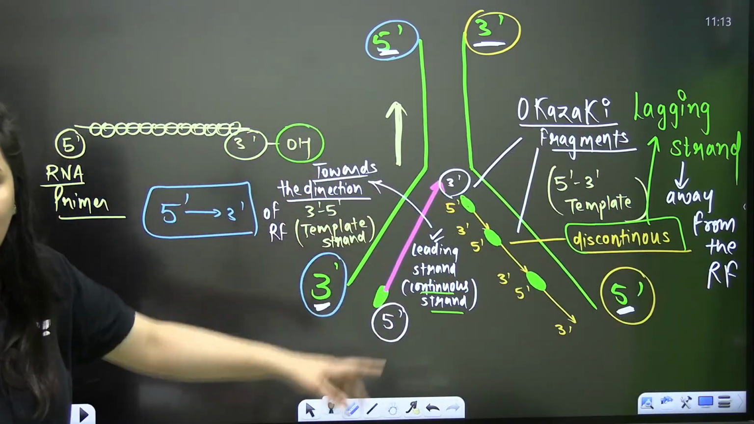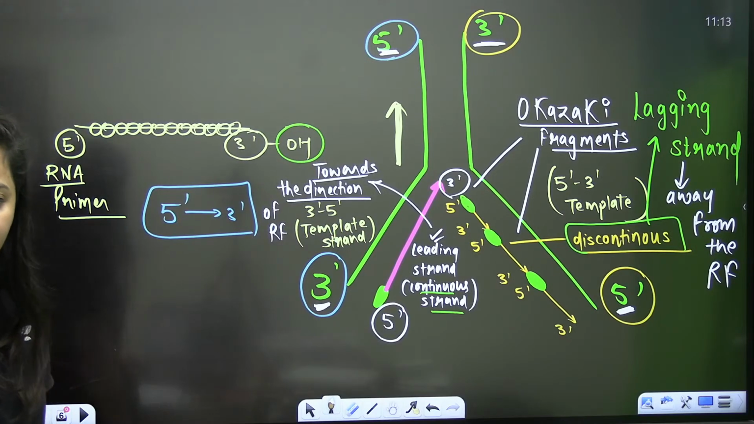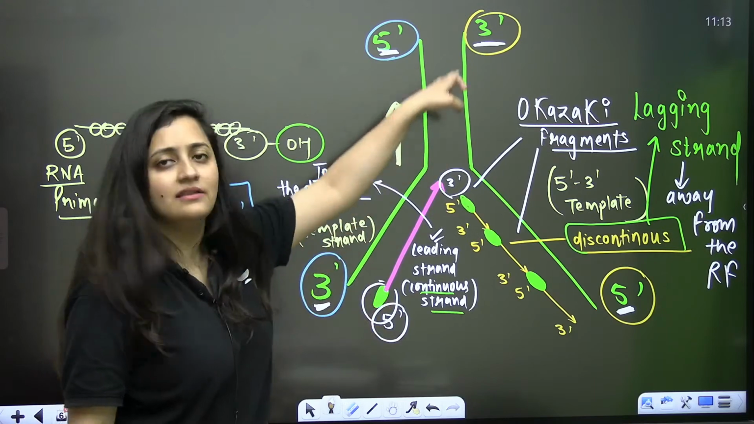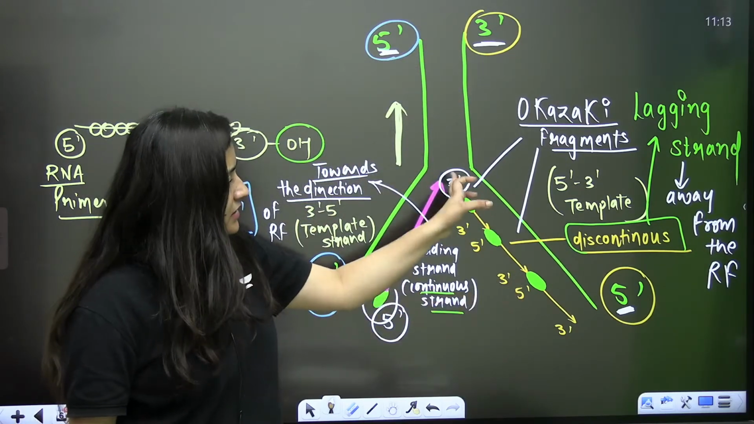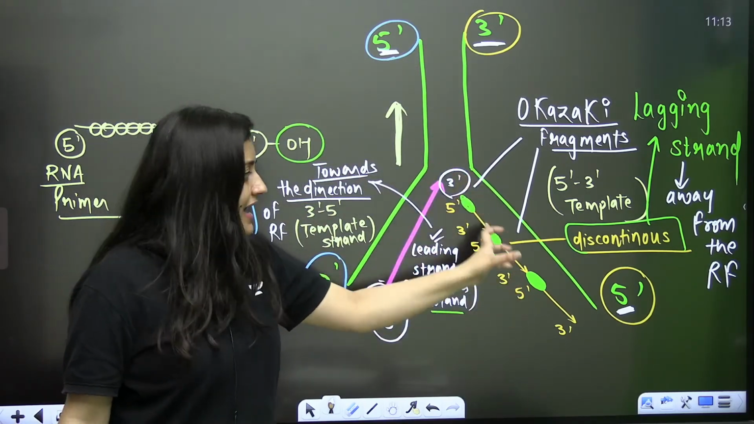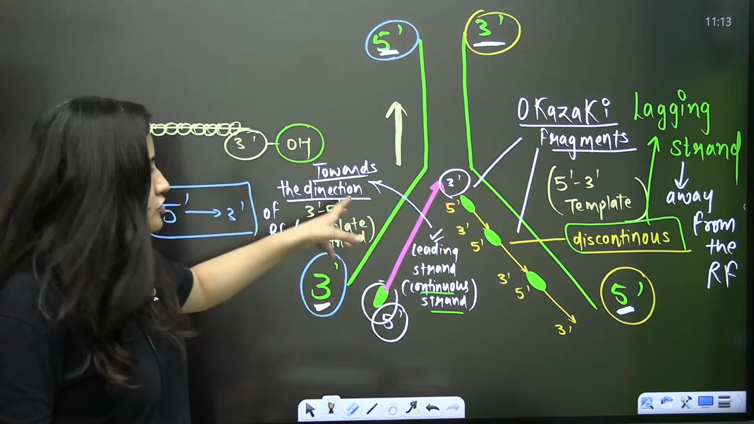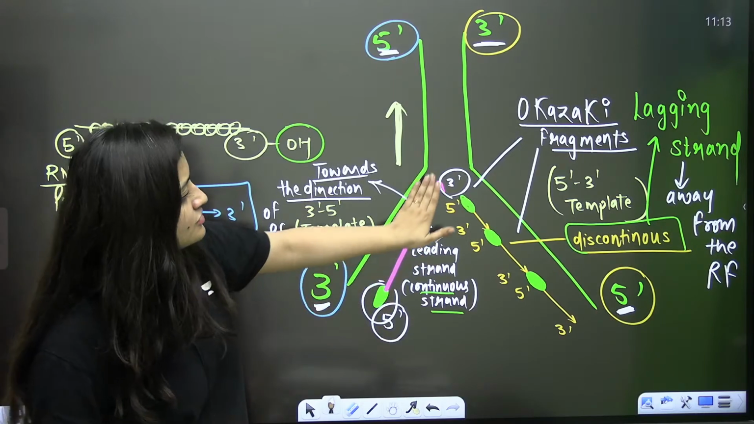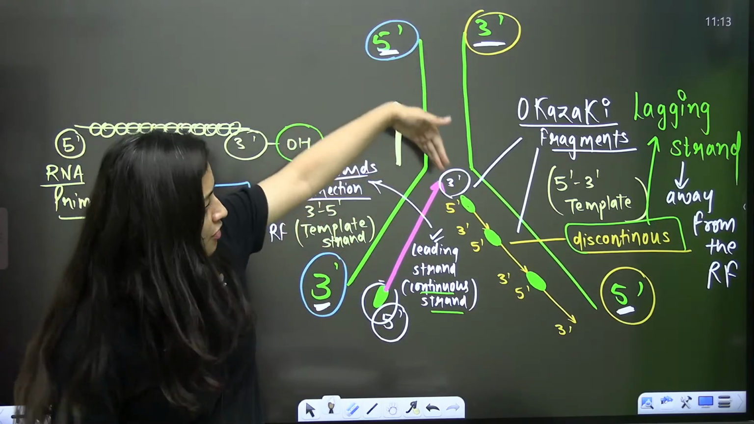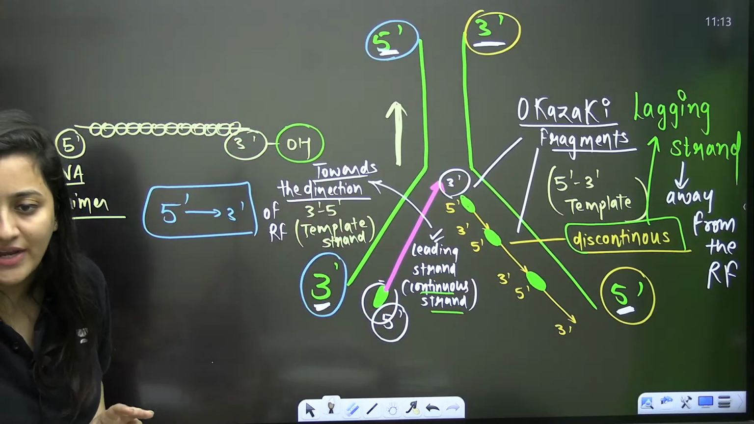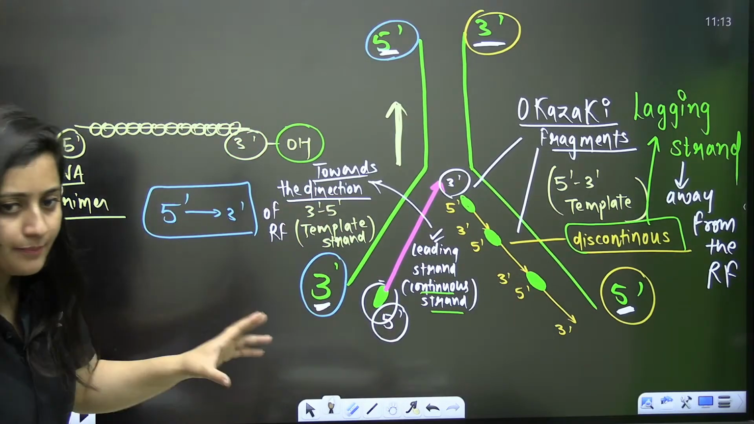So that's what you need to keep in your mind. Here there is only one RNA primer required and the complete strand will form. But here you need primers again and again, and that's how this lagging strand, this discontinuous strand, will form. So you can see their direction. Yes, the leading strand is moving in the direction of replication fork. The lagging strand is moving away from the direction of the replication fork. That is the point here. Up to this part all clear?